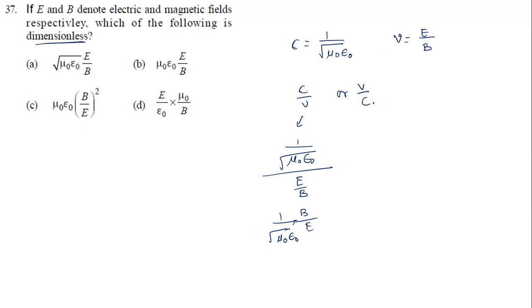Now I'll go for V by C. Sometimes they may give you this option also, because only these two are the possibilities now. Okay, let's say V by C now.